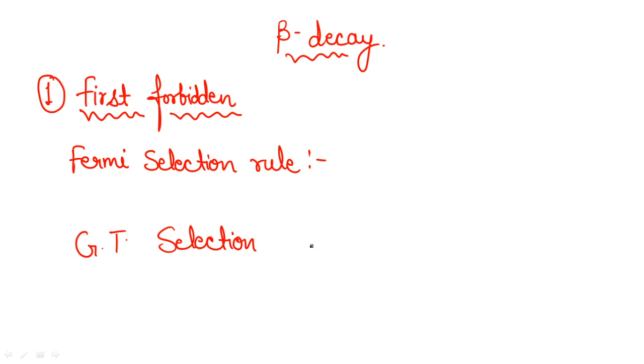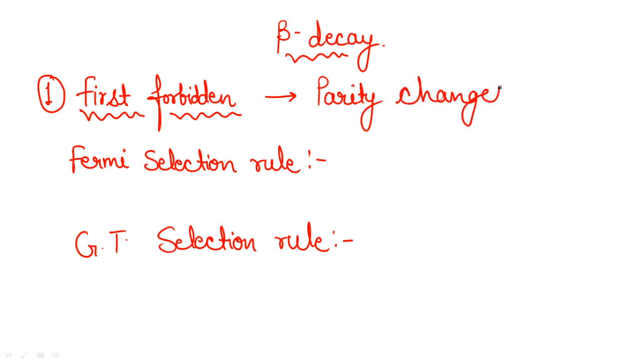How will we be able to understand whether it is the first forbidden or the second forbidden situation? So guys, for that you need to know one thing: in this case the parity changes. How can you understand whether parity is going to change or not? So I will give you one example corresponding to this situation.